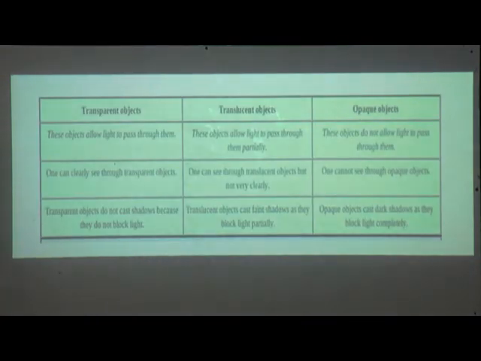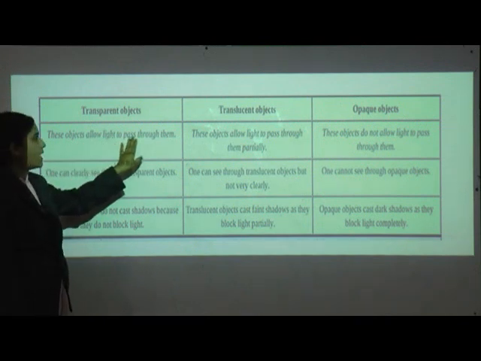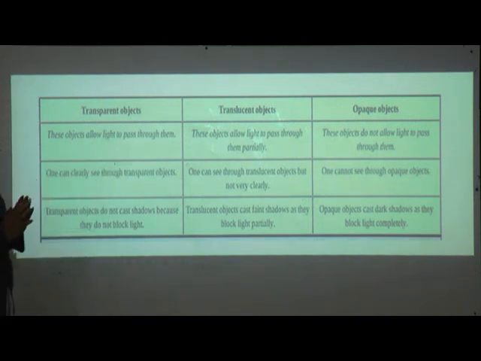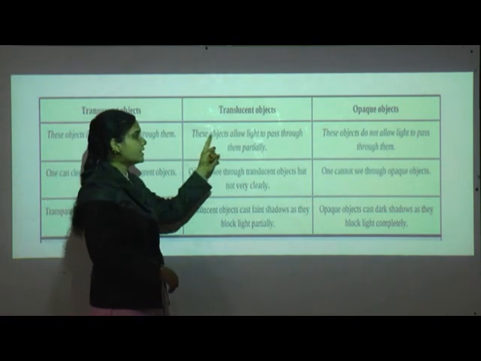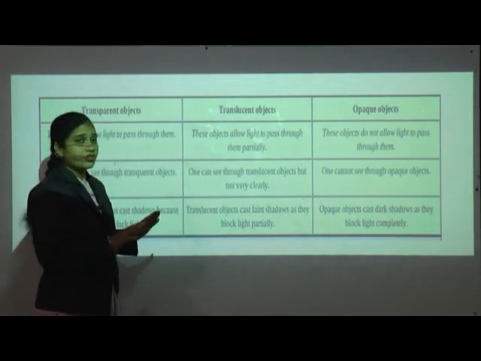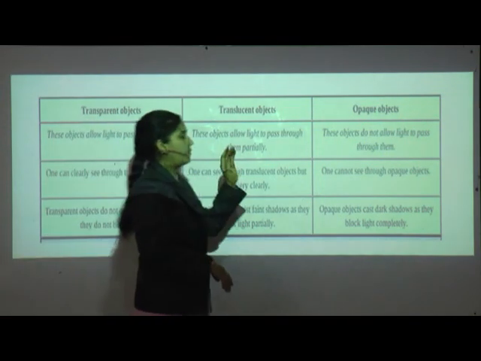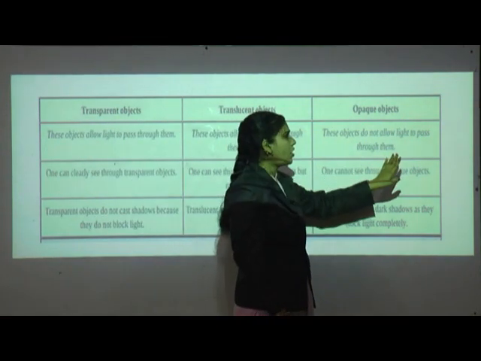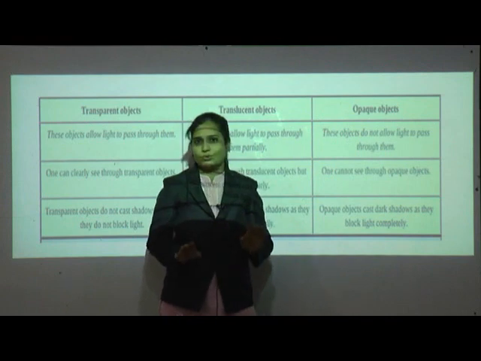Okay. Now here are the differences between these three objects. See, transparent objects allow light to pass through them. Translucent objects allow light to pass through them partially. And opaque objects do not allow light to pass through them.